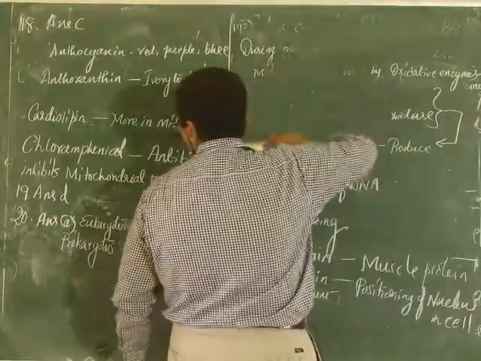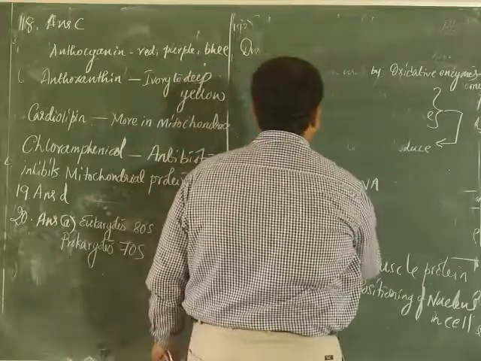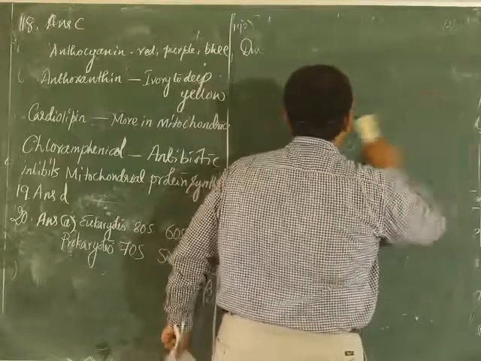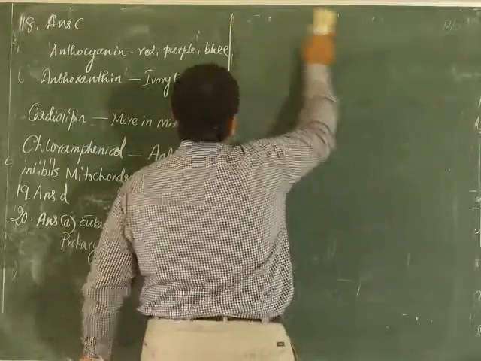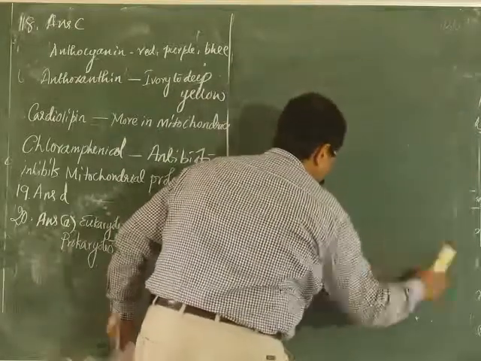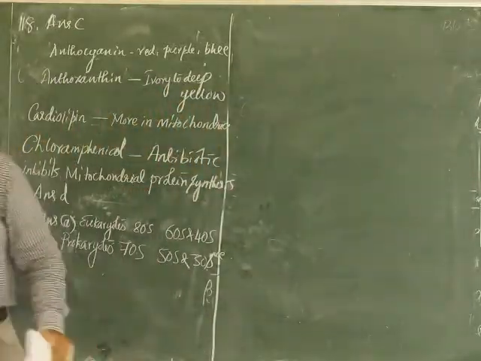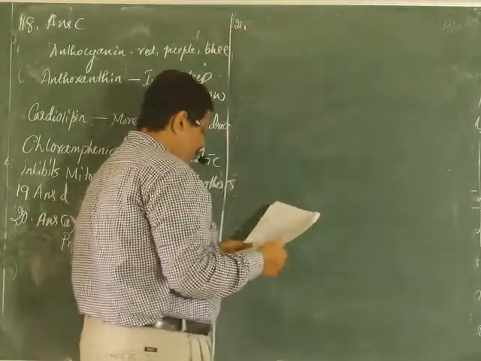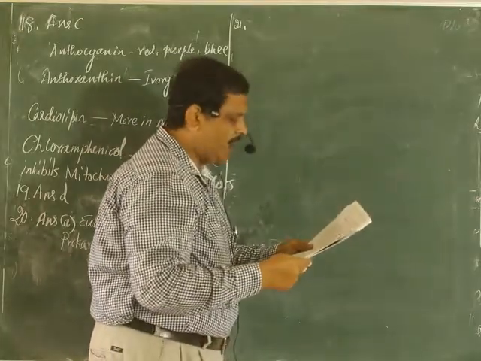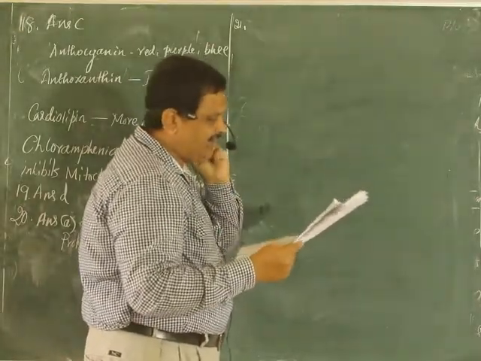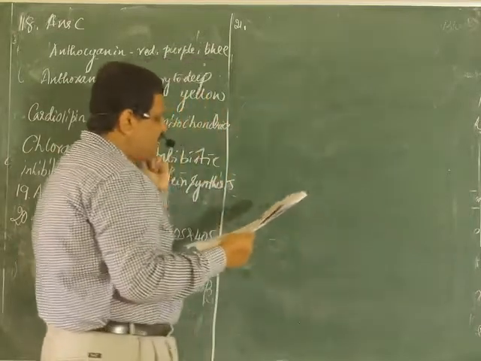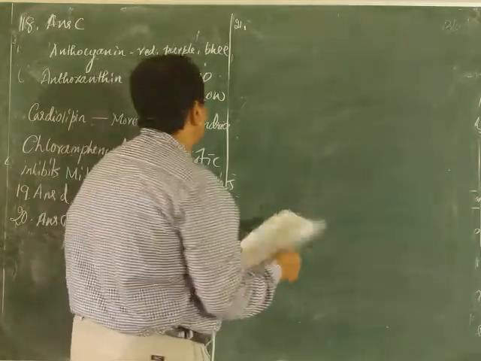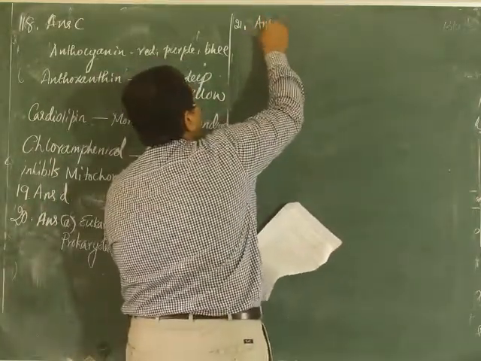Next, question number 21. In question number 21, there is a diagram. Different types of meiosis are given diagrammatically and labeled with alphabets. There are 4 options. Choose the correct option. So I will directly go to the answer here. Answer is C.